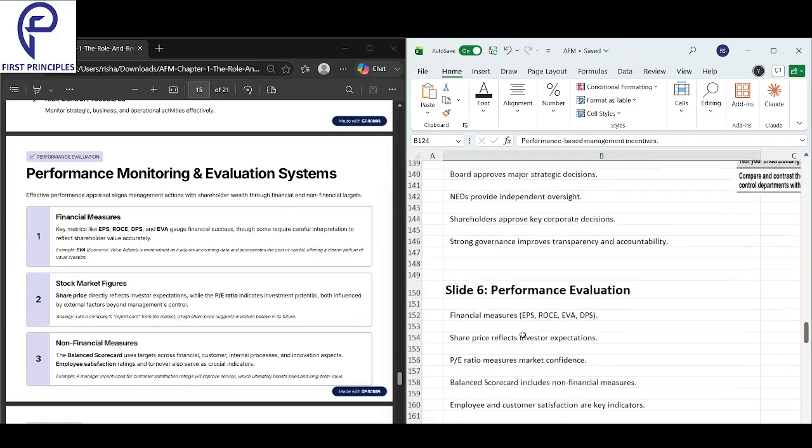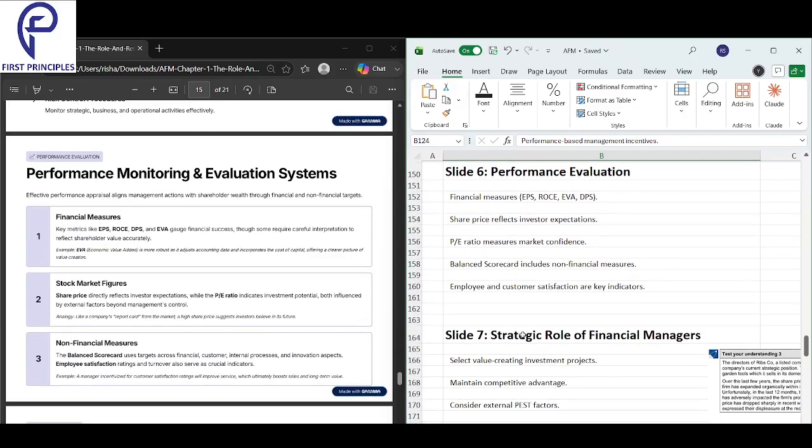Now, how do we do performance evaluation? Some financial measures we can use are EPS, ROCE, EVA and DPS. These are ways of measuring financial performance. Share price also reflects what investors expect in the future. The P/E ratio measures market confidence. The balanced scorecard includes non-financial measures as well. And finally, employee and customer satisfaction are key indicators.